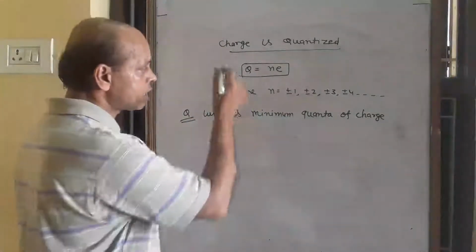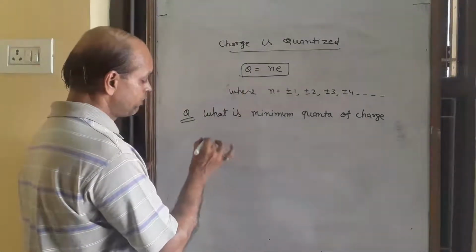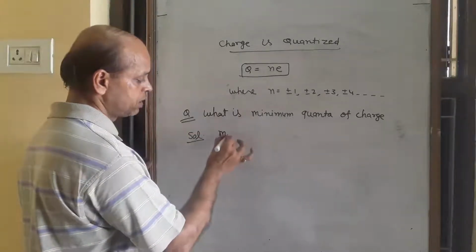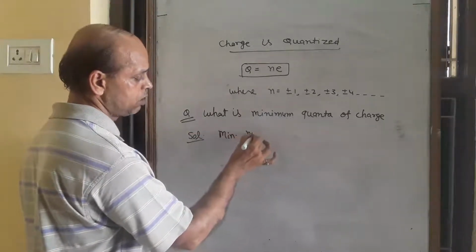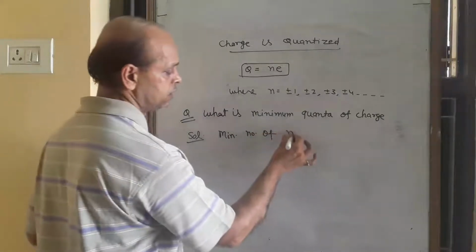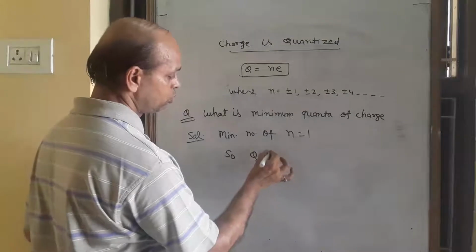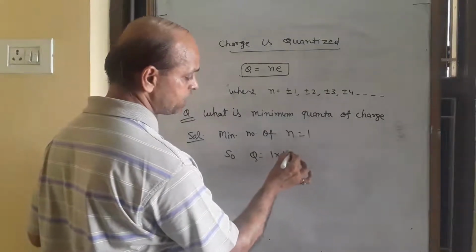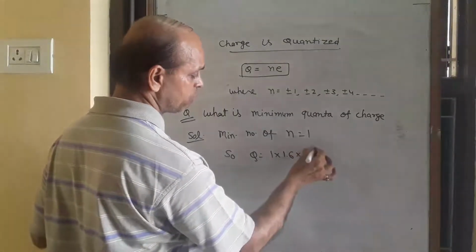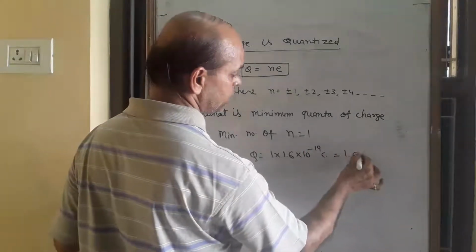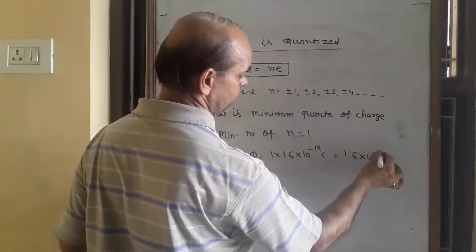The minimum value of N is 1. So Q equals 1 into E. E means electronic charge, 1.6 into 10 to the power minus 19 coulomb. So that is the minimum quanta of charge.